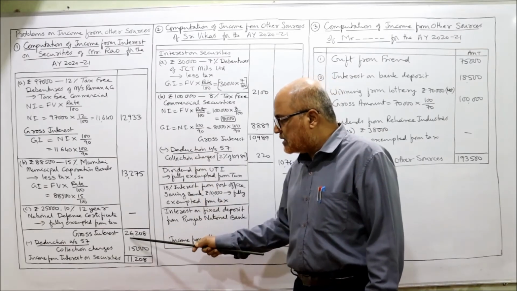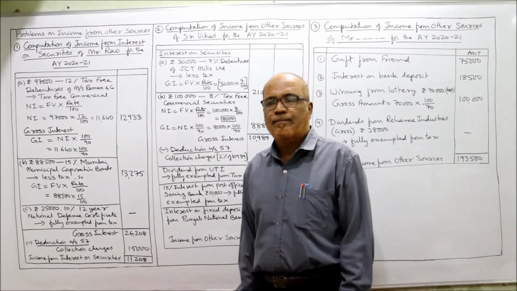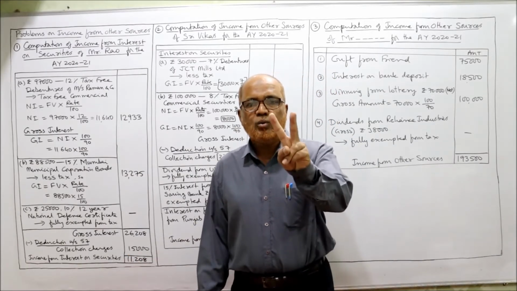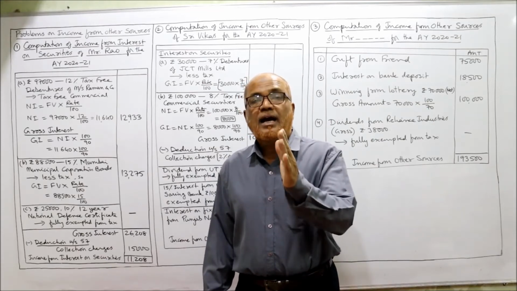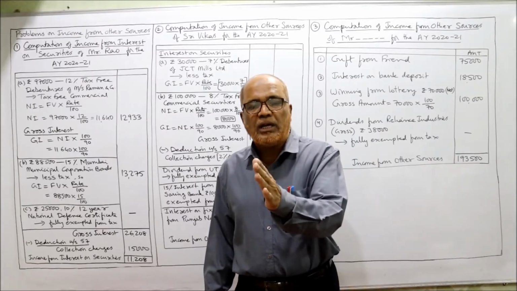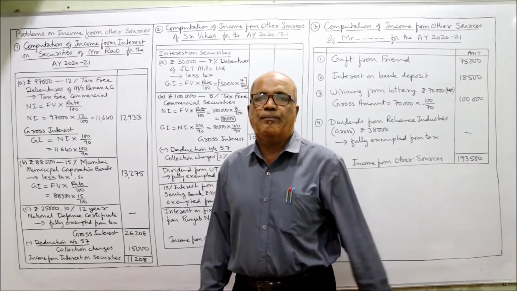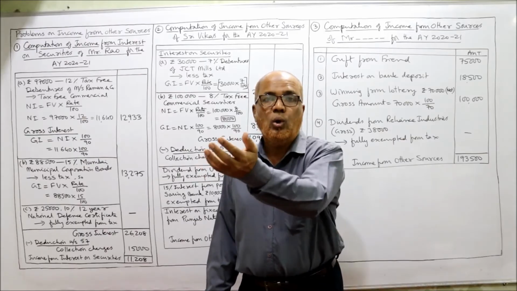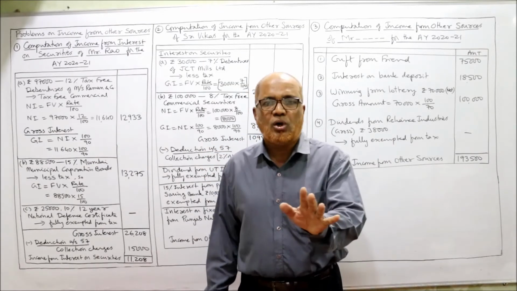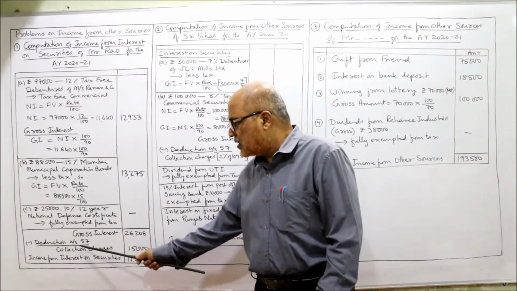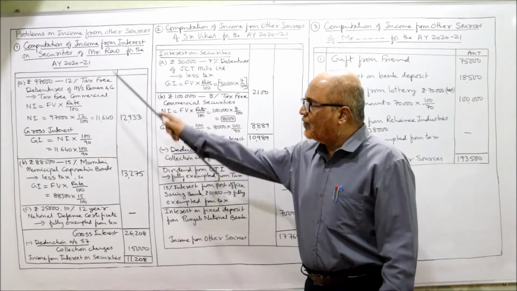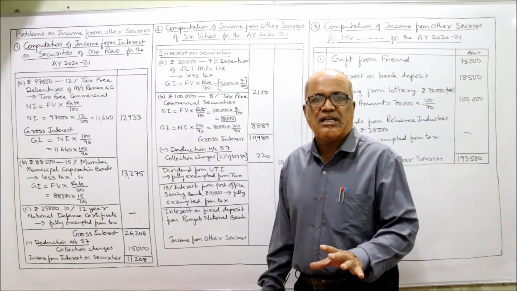Now take the total, 26,208 is the gross interest. From gross interest, a deduction under section 57 will be allowed. Only two deductions are allowed. First one, collection charges, and second one, interest paid on loan taken to purchase the security. But in our present problem, it is not there. Only collection charges are given. So deduct collection charges, will get income from interest on security. That's all. The first problem I have explained you in detail.